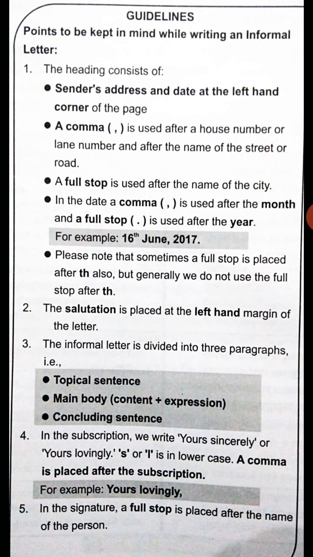Now, some guidelines, children. Points to be kept in mind while writing an informal letter. The heading consists of sender's address and date at the left-hand corner of the page. A comma is used after a house number or lane number and after the name of the street or road. Then the next point, a full stop is used after the name of the city. In the date, a comma is used after the month and a full stop is used after the year.